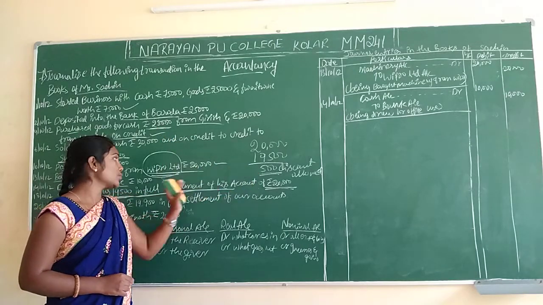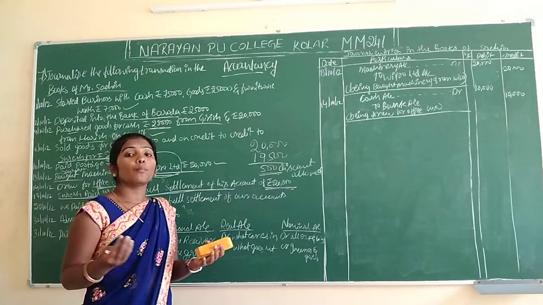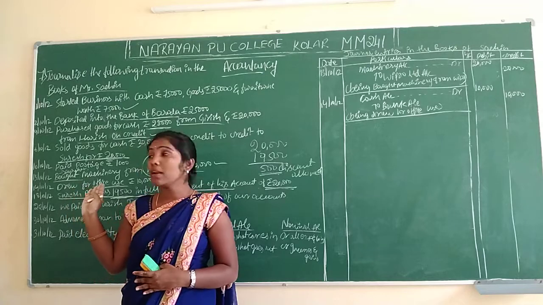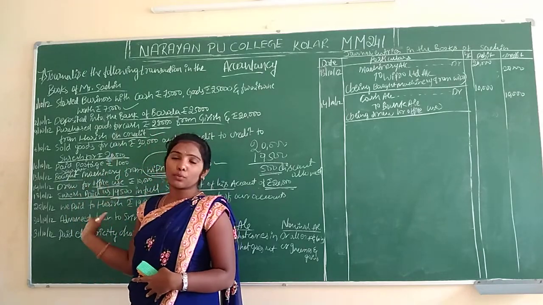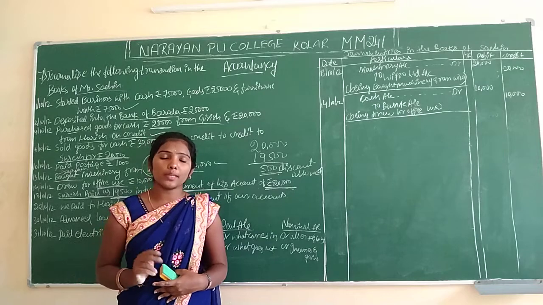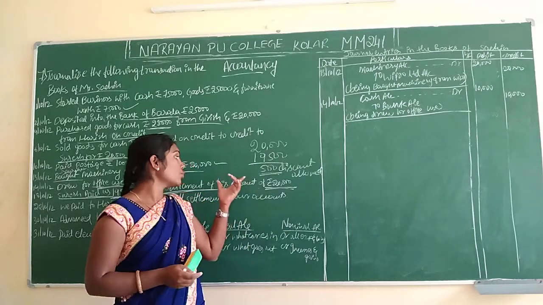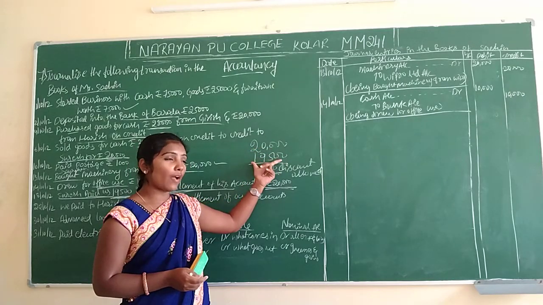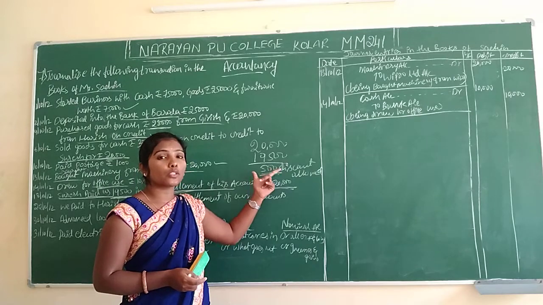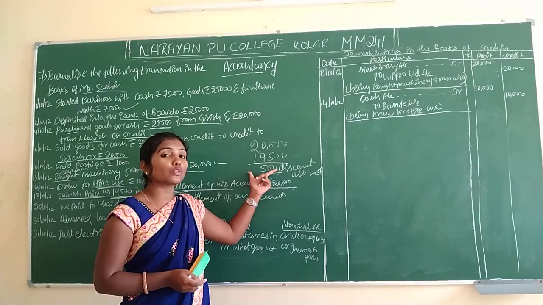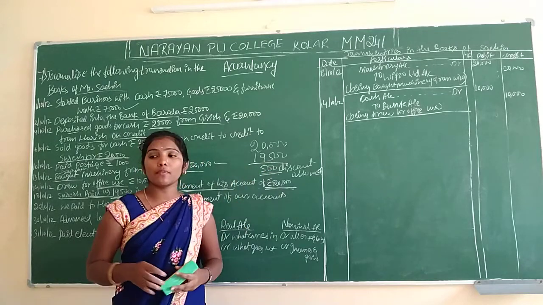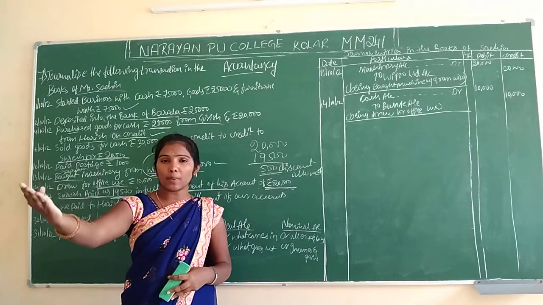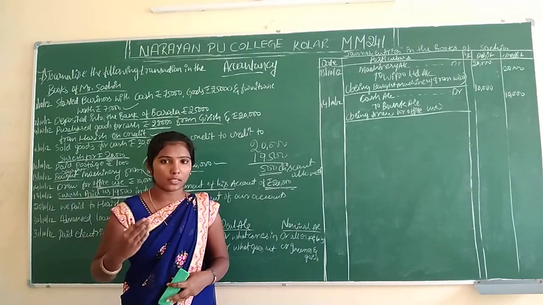The 500 is discount. Suresh will ask, we are purchasing bulk and more goods here, give me some discount. Sachin will say, okay, take 500 rupees discount. You have to pay 20,000, but he paid only 19,500, so the remaining 500 should be discount. Who is going to give the discount? Sachin will give. If we sell anything, we give the discount. If we purchase anything, other persons will give the discount to us.